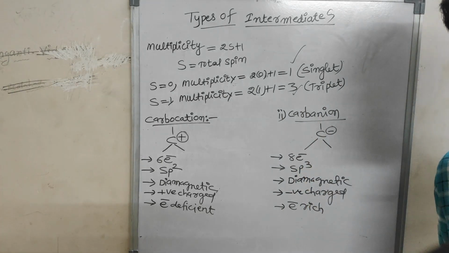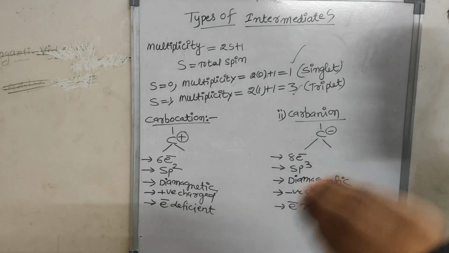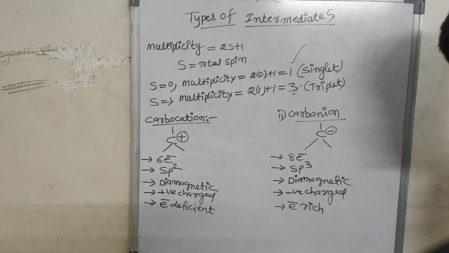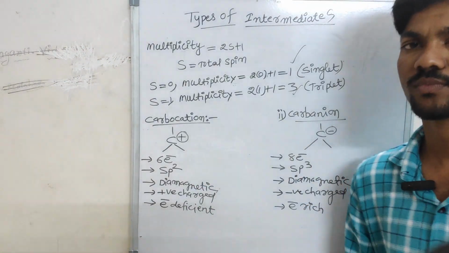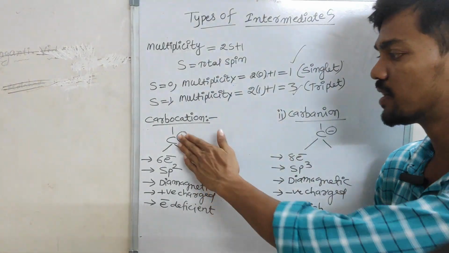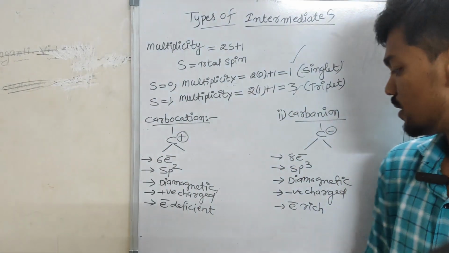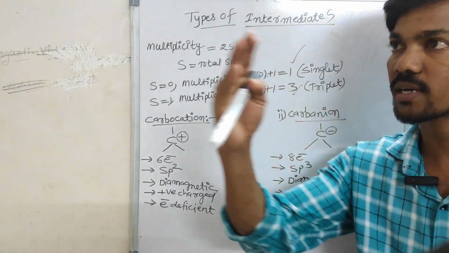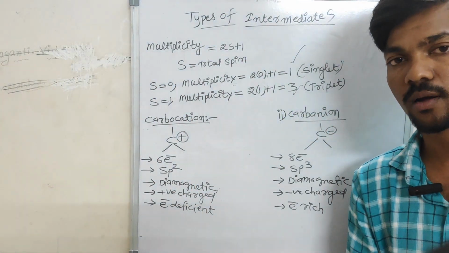8 electrons are there, which means 4 bonds' worth, sp3 hybridization. Is it diamagnetic? Yes. It has to get to 8 electrons. 8 electrons means diamagnetic, and 6 electrons means 2 electrons are gone, so no unpaired electrons.